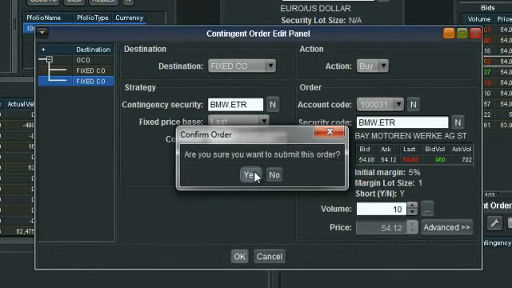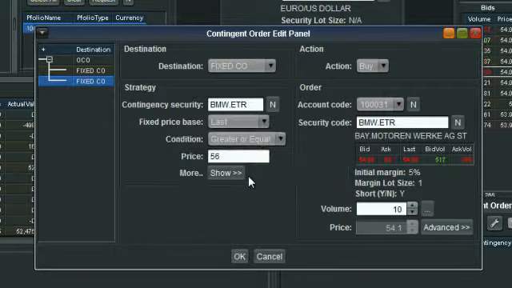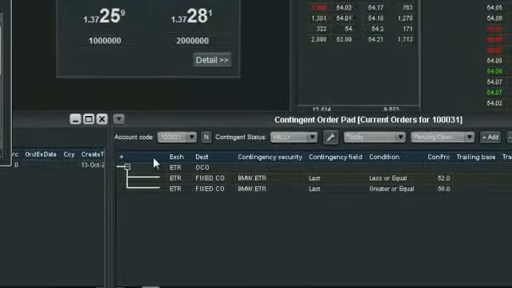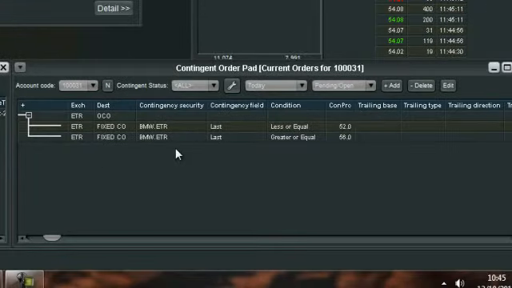Once we click OK, it wants us to confirm that we're sure of this order. We select yes, and you'll now see this order in our contingent order pad yet again. Here the top line will denote that we're in an OCO, we've created an OCO, and then the two legs of our OCO, the stop loss and the take profit. Now that's going to sit in the market until one of those two is triggered.